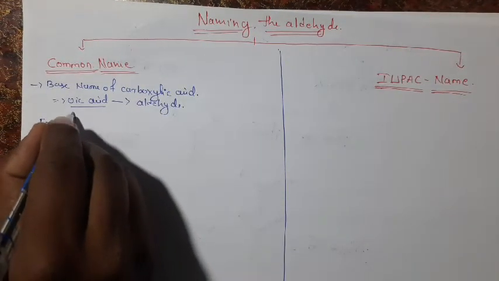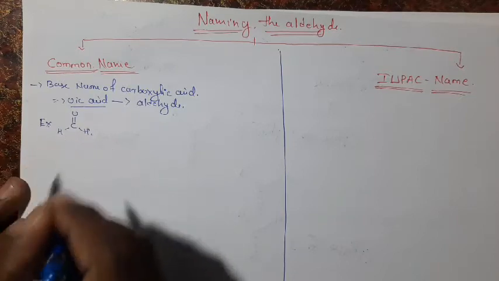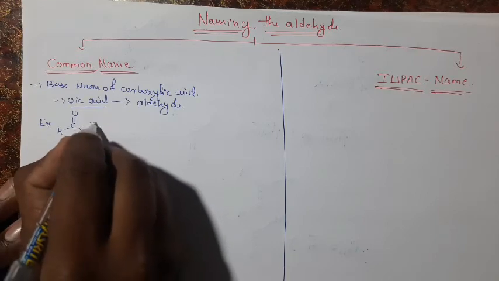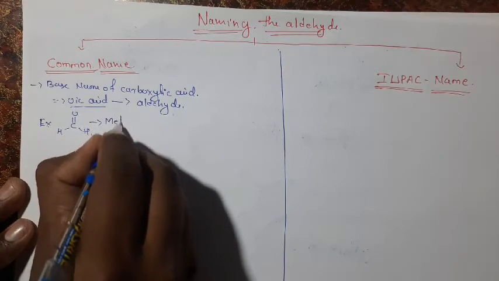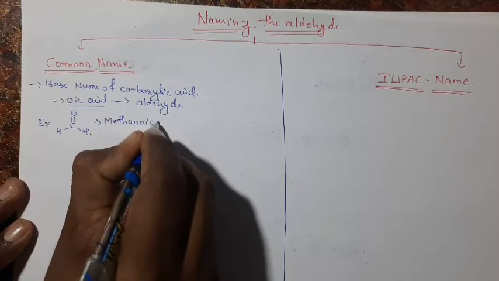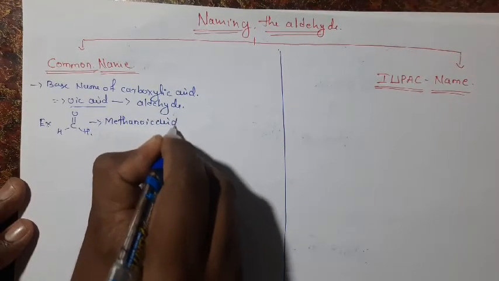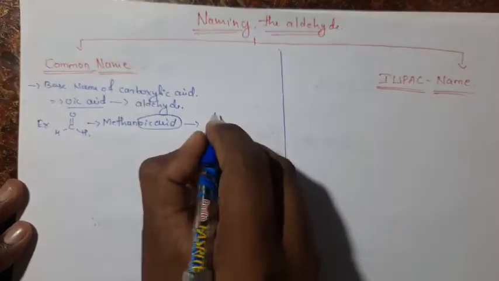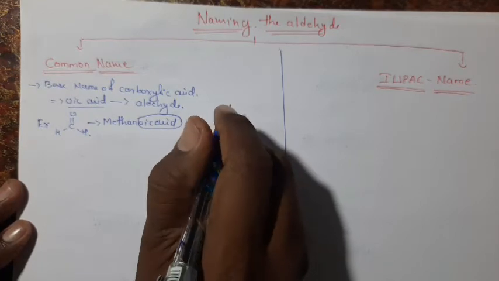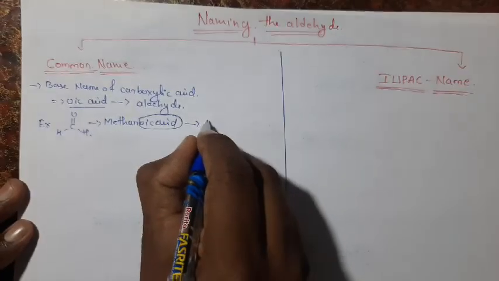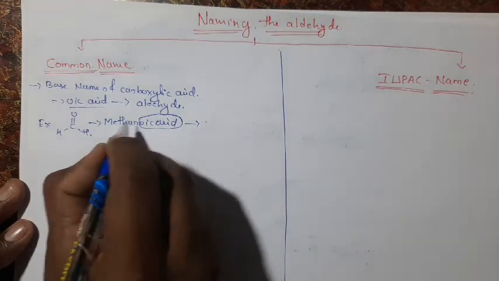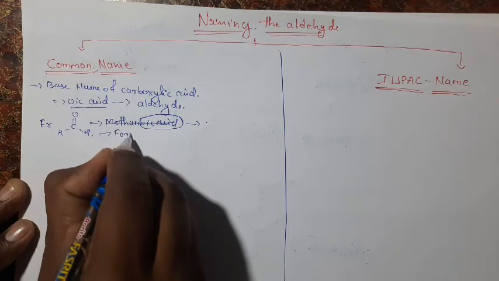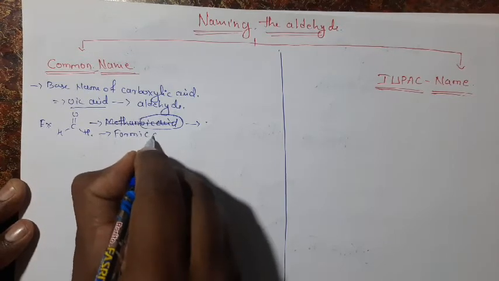this is our first member of aldehyde, then its carboxylic acid name is methanoic acid. Here oic acid is replaced by the suffix aldehyde, then it becomes... this is not methanoic acid, this is formic acid.